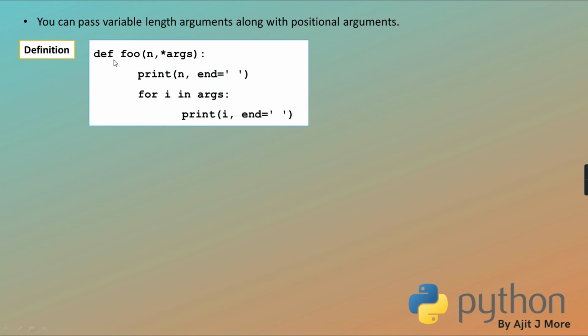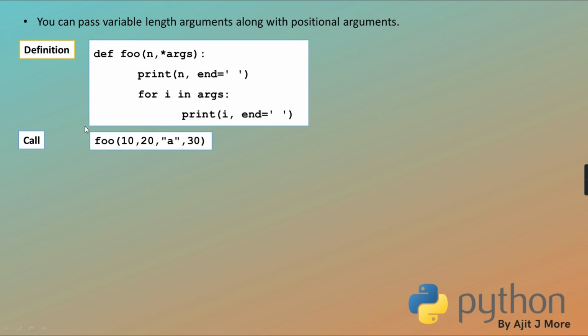Getting? See, you can pass variable length argument along with positional. Example I have given. See, def foo n comma *args. First I am printing that n, and I am printing all the values which have come in that args. Okay, but in this case how will the mapping be? See, I am calling this foo 10, 20, 30.